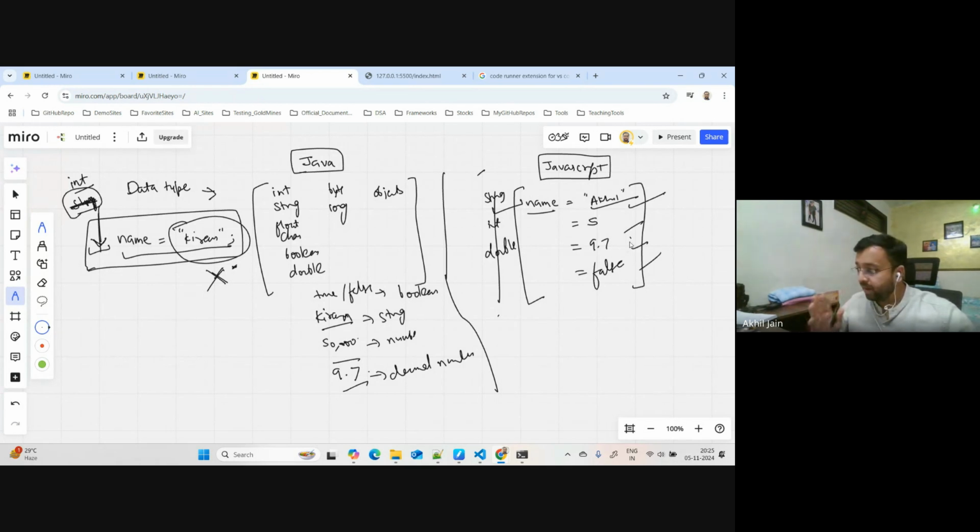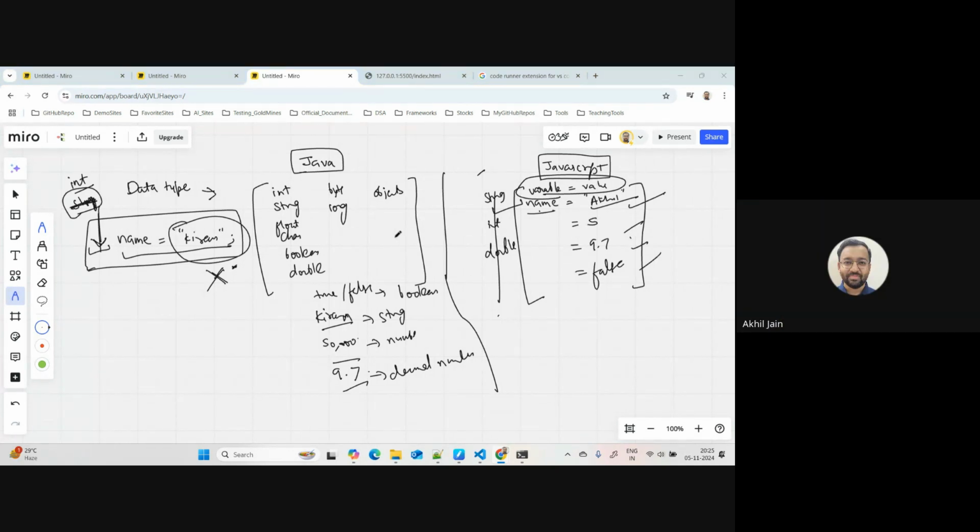We'll talk about let, const, and the where part later, but currently I'm just focusing on this variable. So this is the format: variable equals the value. This is the syntax which we are following, and you can assign any value you feel like. Okay, the second thing. This is the JavaScript part, and what I was saying, yes, the data types.